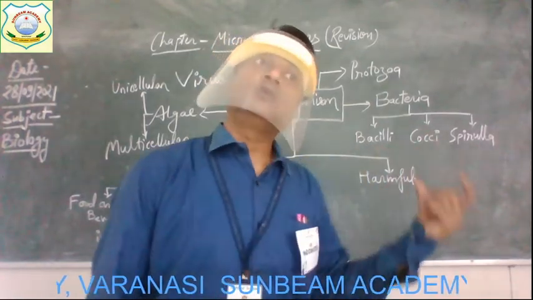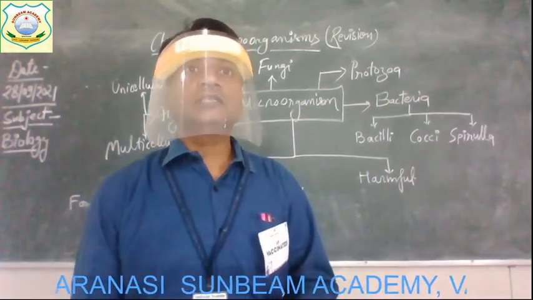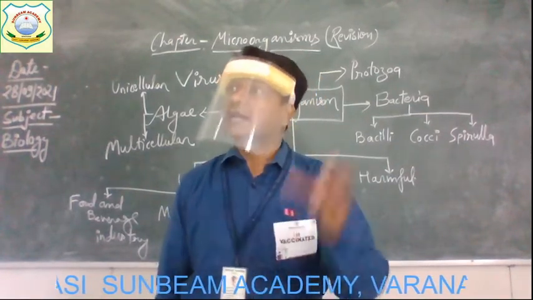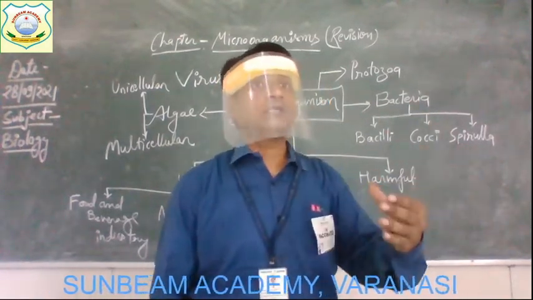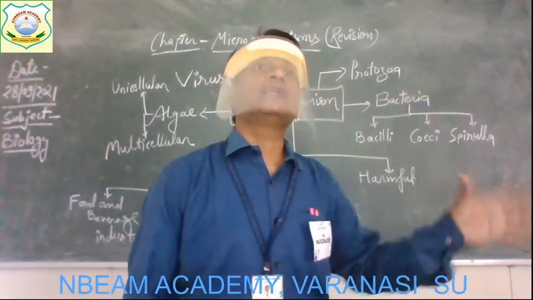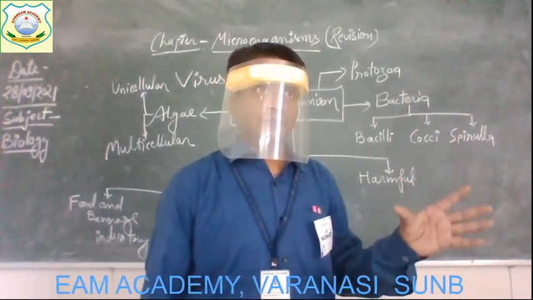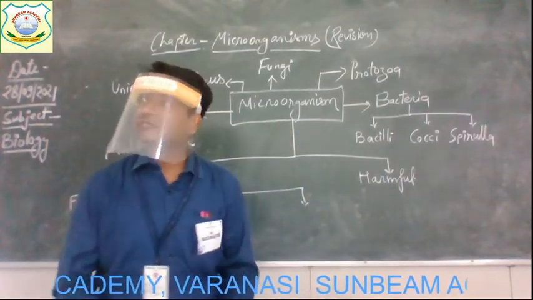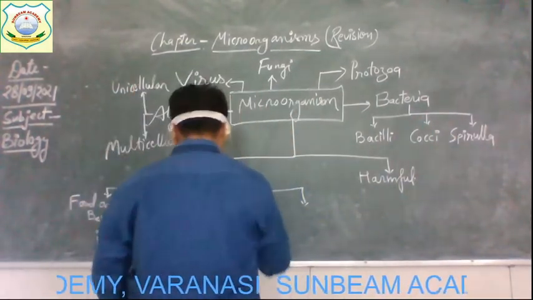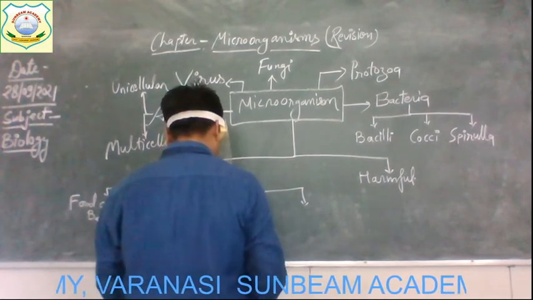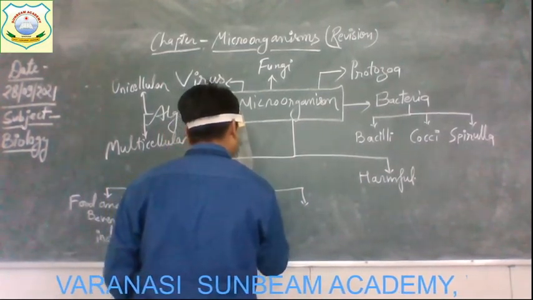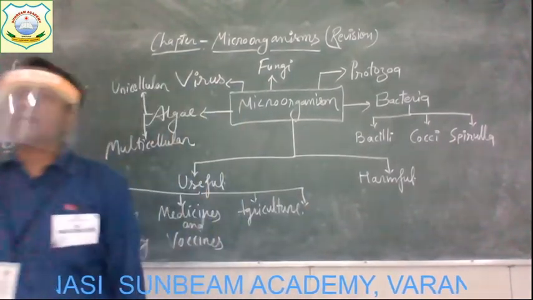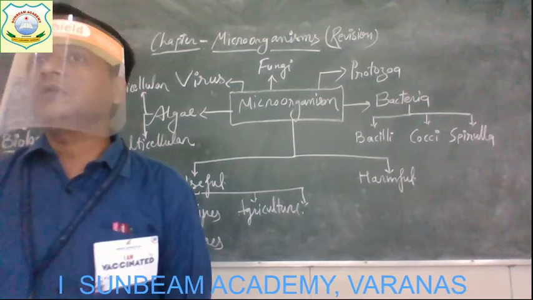So to protect people from such diseases, vaccines are given, and this vaccine contains the same kind of microorganism, but they are not in their active form; they are in their inactive form. Get it? So the different vaccines are also made from different microorganisms. The next useful role played by them is in agriculture. In the field of agriculture, microorganisms are also useful.